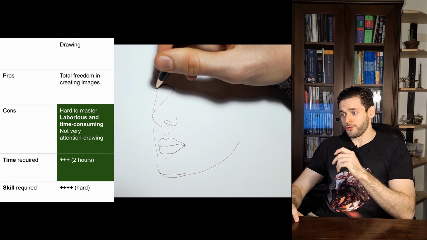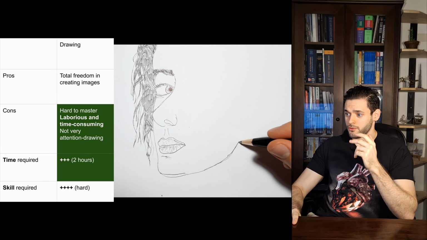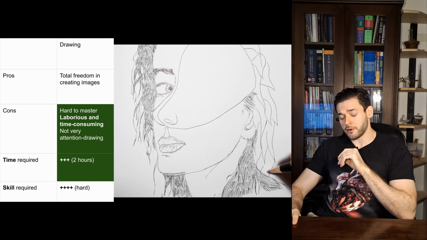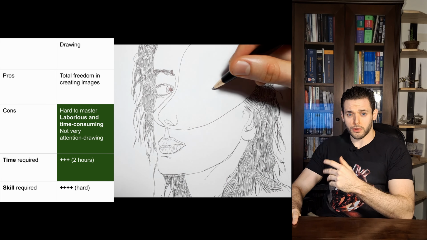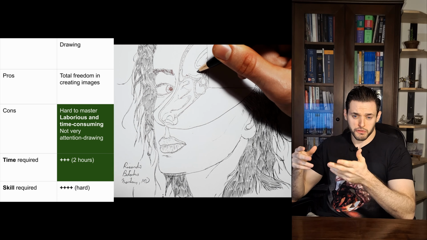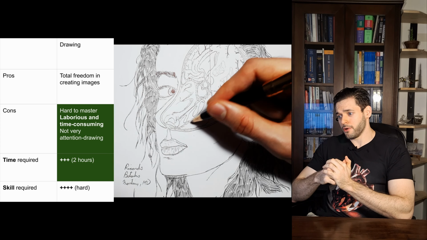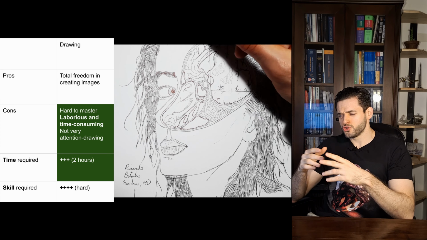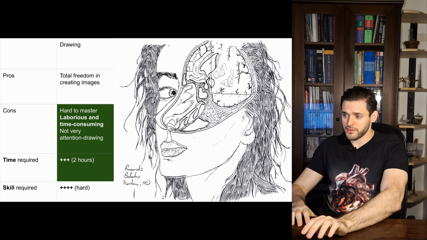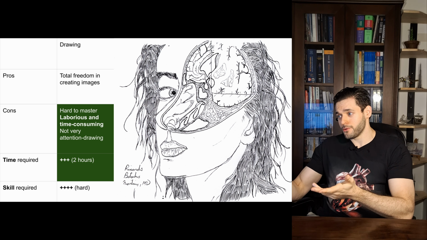The cons of drawing are it's hard to master, laborious and time consuming, and not very attention drawing. The time required is usually, personally I find, about 2 hours for a decent average image. If you want a sketch that looks pretty good, not necessarily artistic, but enough to convey your concept, it will take me around 2 hours to make it. And it's relatively hard to make. It does require some skill, and it will require quite a lot of training from you before you can create proficient images.